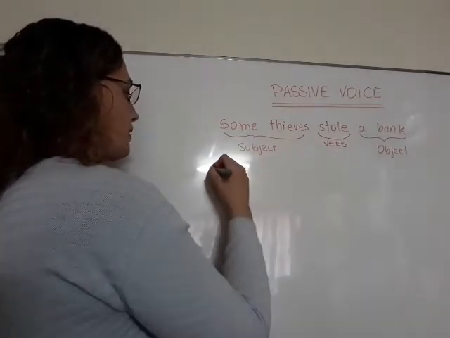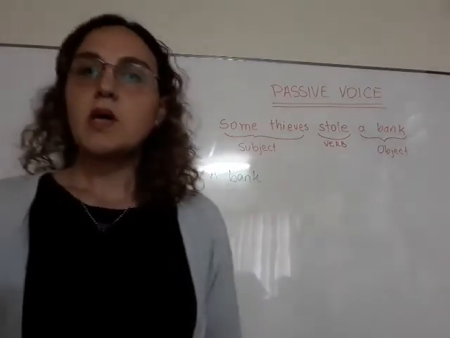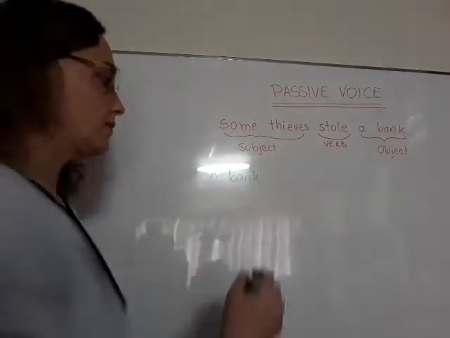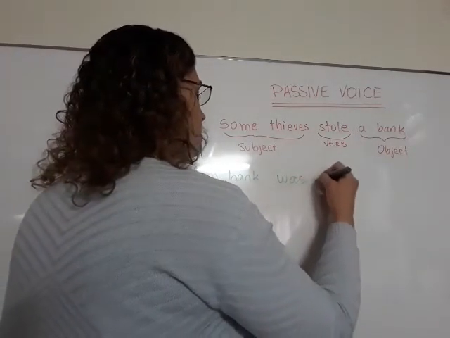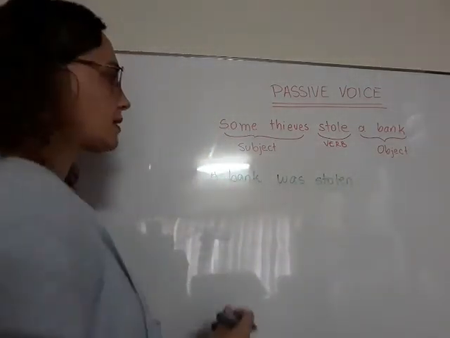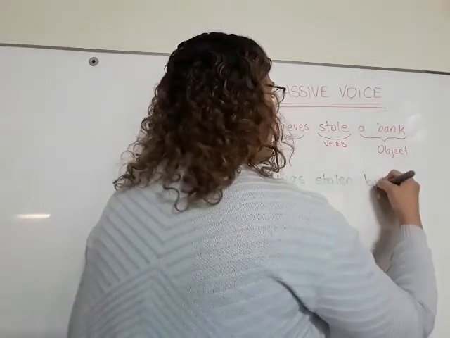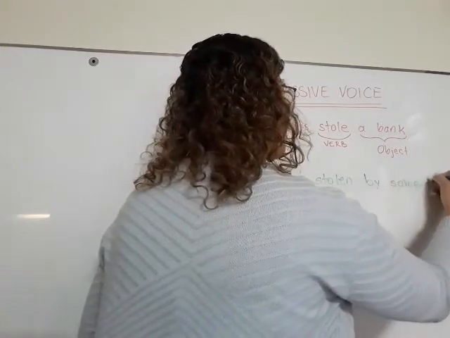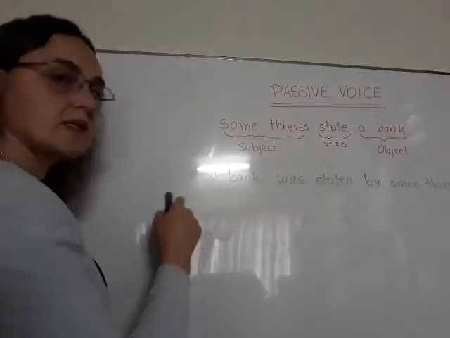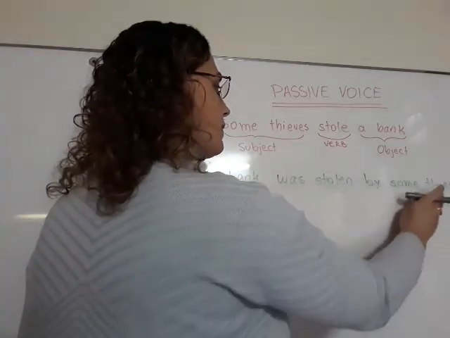So, I start with a bank. Then I continue. What happened to the bank? The bank was stolen. Okay? The bank was stolen. Who stole the bank? And in this case, I ended with the subject. Some thieves. By some thieves. So, this sentence is a sentence in passive voice. A bank was stolen by some thieves.